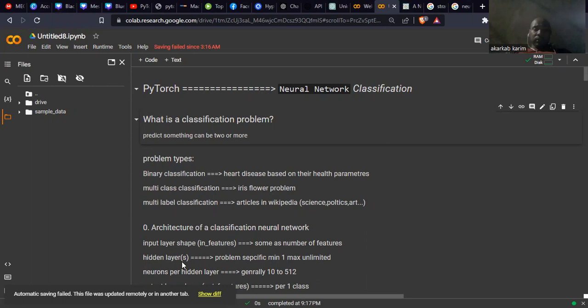The second thing in our architecture is the hidden layer. I mean, this layer is hidden. The hidden layers are problem specific: the minimum is one, and the maximum is unlimited. I mean, at least one hidden layer will be in our architecture. We have famous architectures like ResNet, and we have a lot of others with millions and millions of neurons. Okay, well, we have the number of neurons per hidden layer.